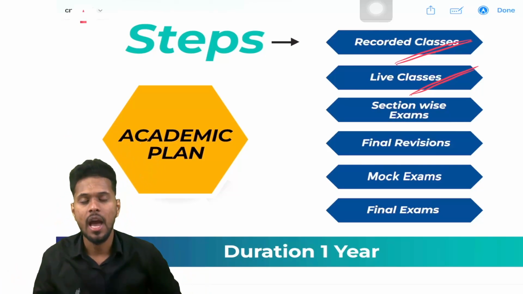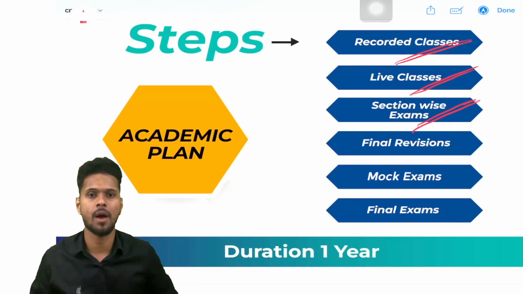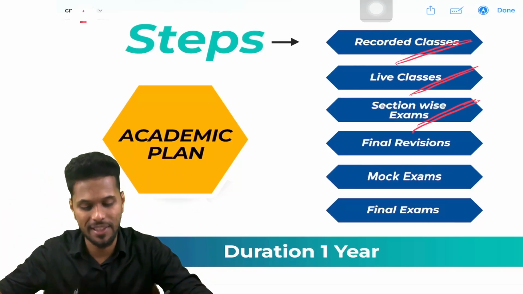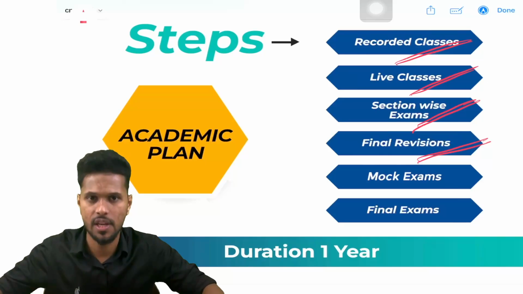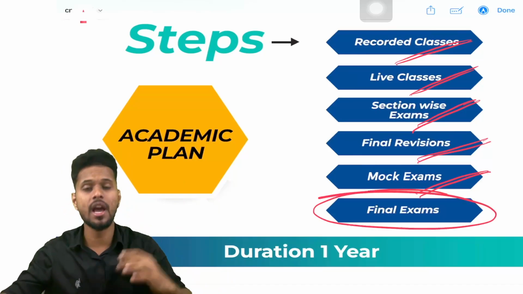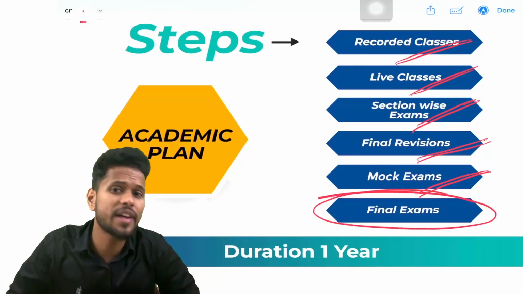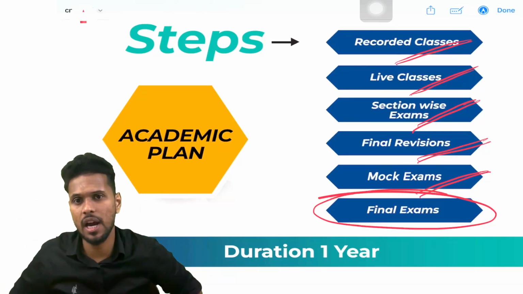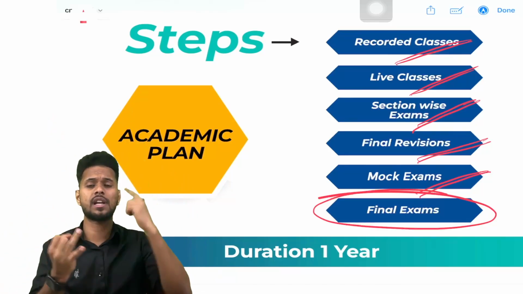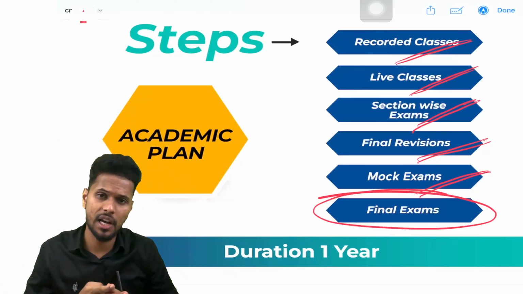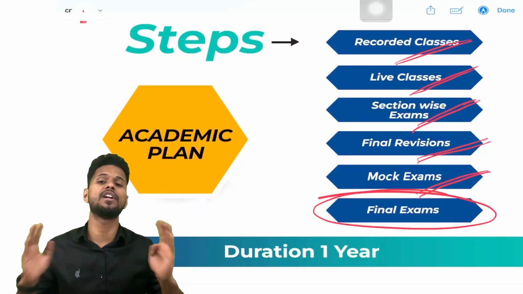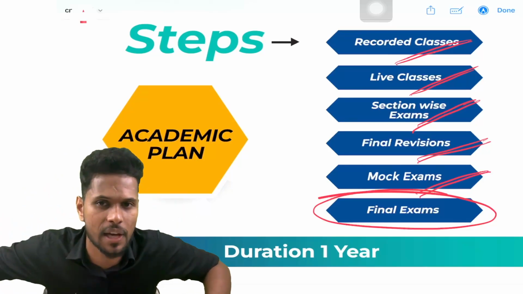We will conduct section-wise or topic-wise exams after completion of each topic, and after completing all topics we will do final revision classes before your final examinations. We will conduct many mock exams or model exams, and only after that you write the final exams. Before writing the final exams, we need to make sure that you will definitely pass. To ensure that, we will do recorded classes, live classes, topic-based exams, revision classes, doubt clearance, mock exams, and final revision classes, and only after that you write the final exams.